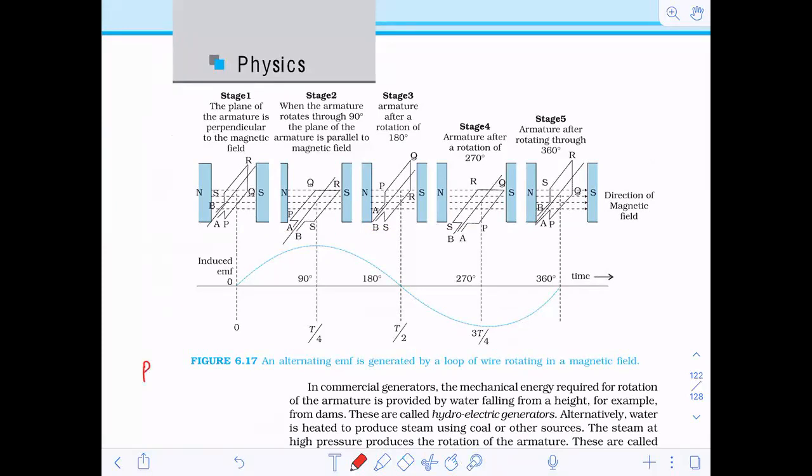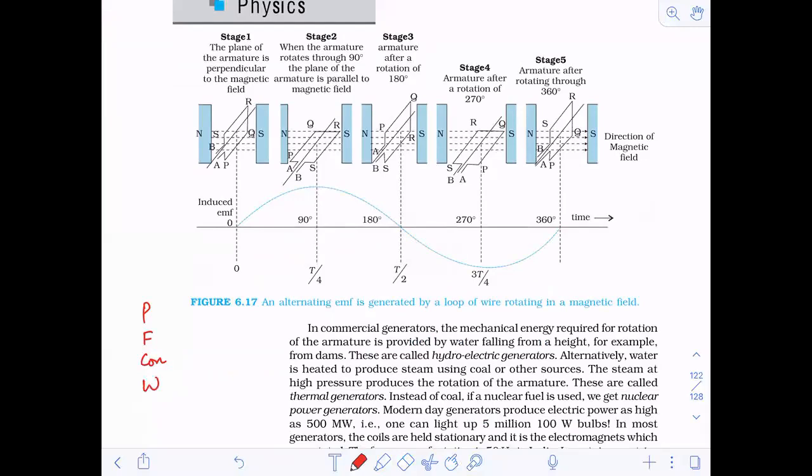Writing the principle, drawing the figure, then writing the construction, then explaining that much itself would take a lot of time. So you will get marks. 5 marks is more than enough for that explanation. They have to give you the 5 marks.